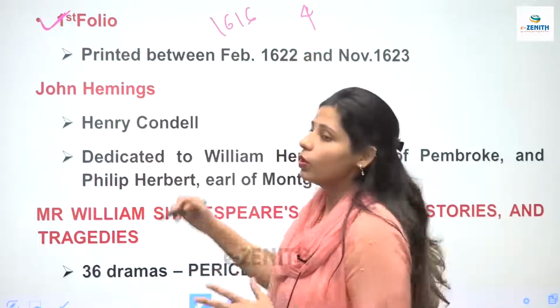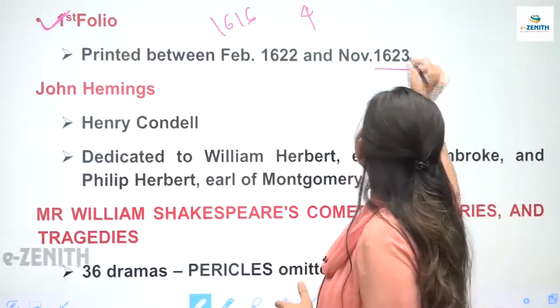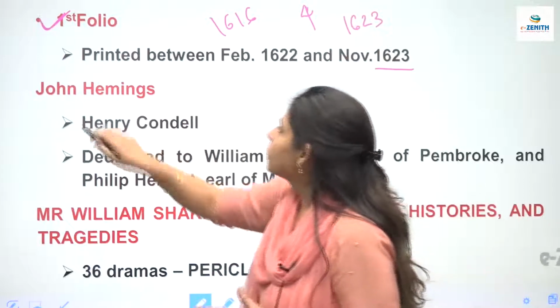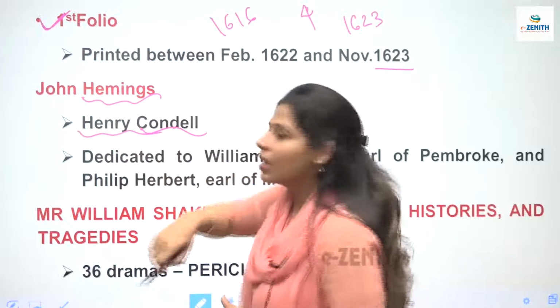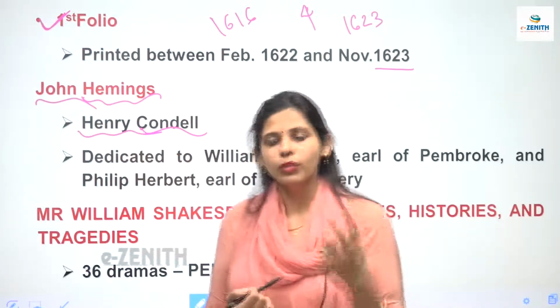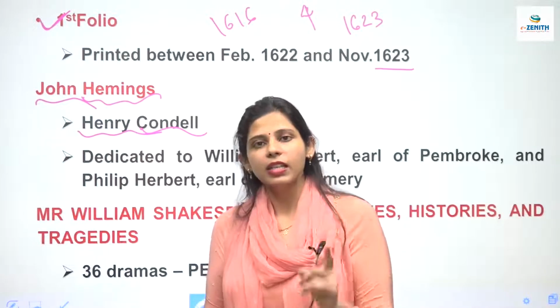And the first folio that contained all the works of Shakespeare was in the year 1623. And it was published by these 2 people known as Hemmings and Condell. One was Henry Condell and the other one was John Hemmings. So Hemmings and Condell were the 2 people who published the first folio of Shakespeare in the year 1623.